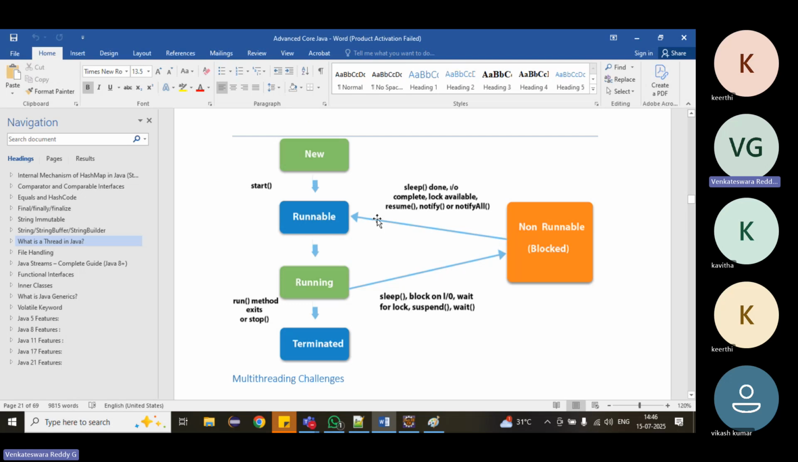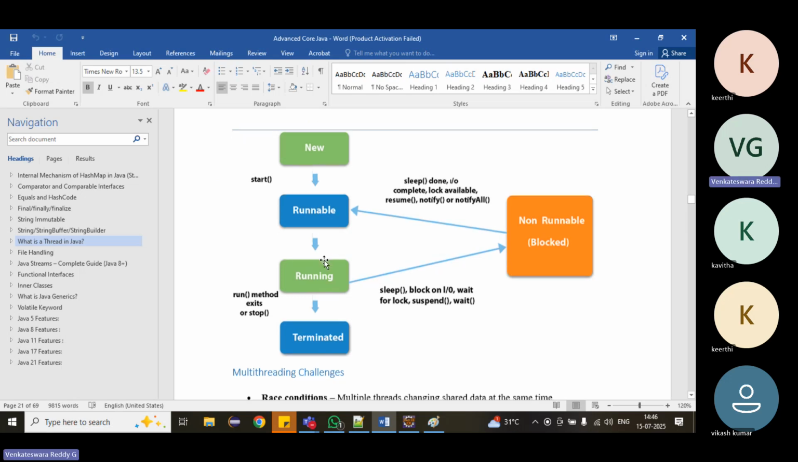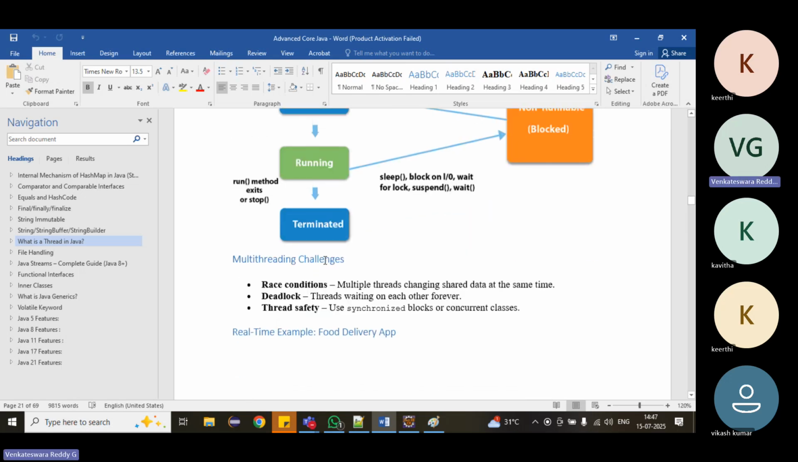What it will do is come to the runnable state, not the running state. It goes from non-runnable to runnable, then again it goes to the CPU. Once the CPU starts it, it will become the running state. Right? These are the 5 states a thread will have: new state, runnable, running, terminated, then non-runnable. This is about the thread life cycle.